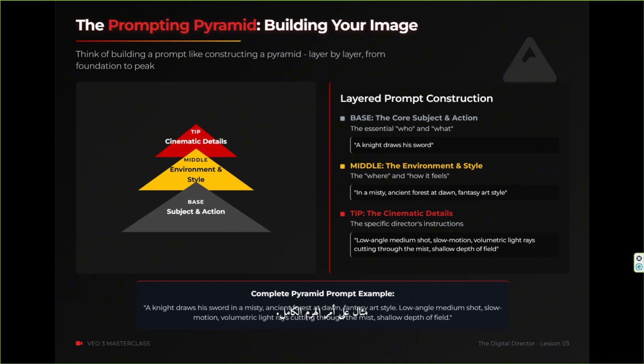Complete pyramid prompt example. Example, a knight draws his sword in a misty, ancient forest at dawn, fantasy art style. Low-angle medium shot, slow motion, volumetric light rays cutting through the mist, shallow depth of field.